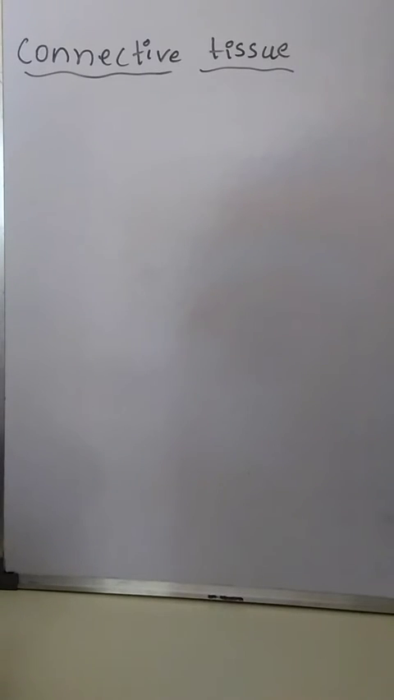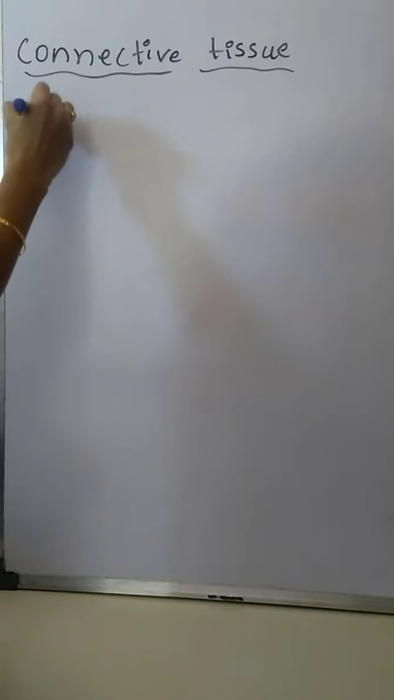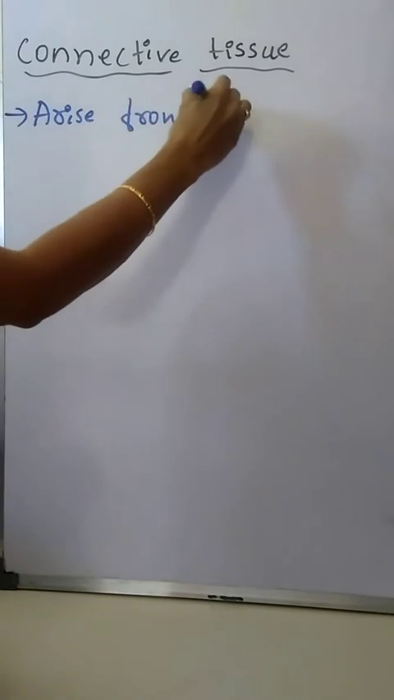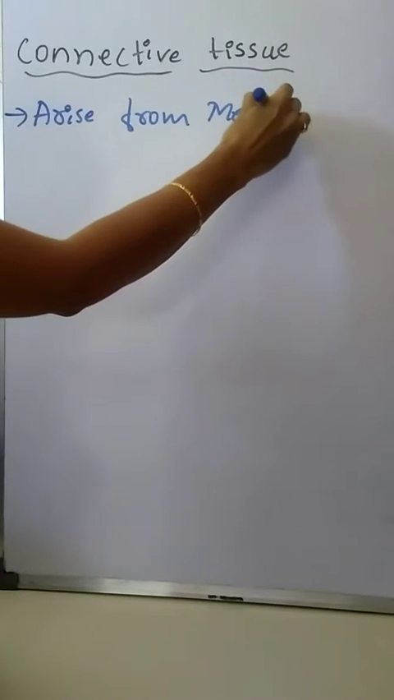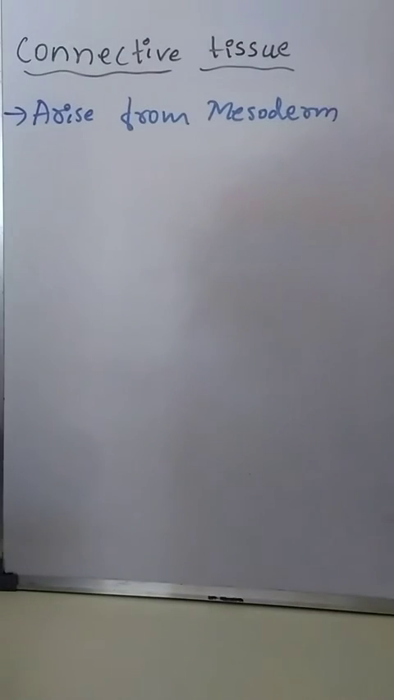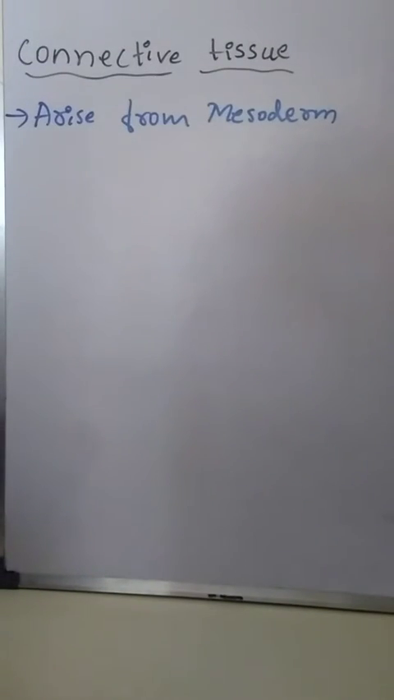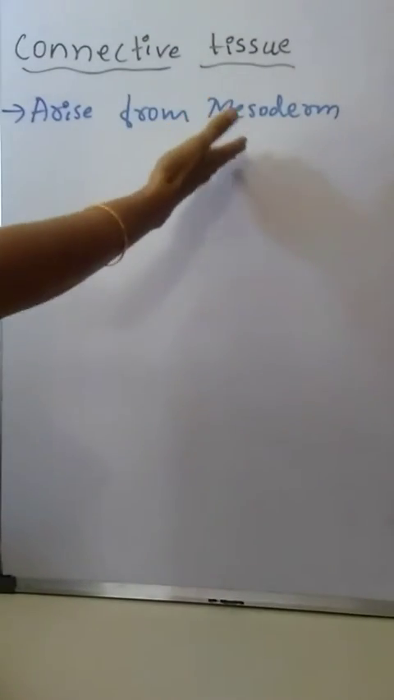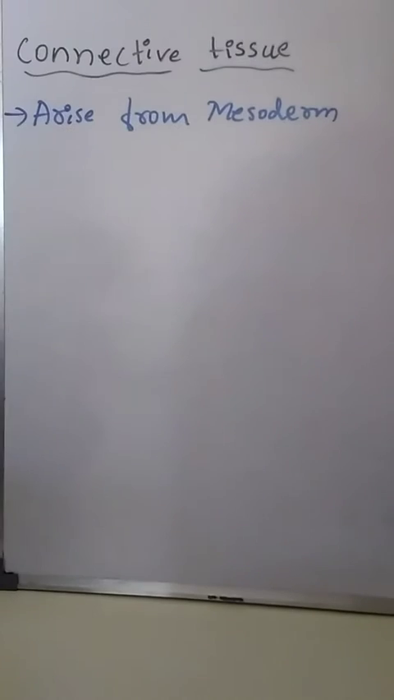Connective tissues arise from the mesoderm of the embryo. The embryo contains three embryonic germ layers: outer ectoderm, middle mesoderm and inner endoderm. This connective tissue develops from the middle layer, that is mesoderm.